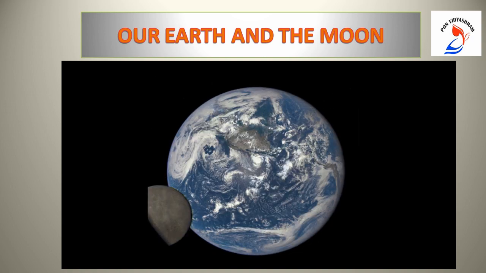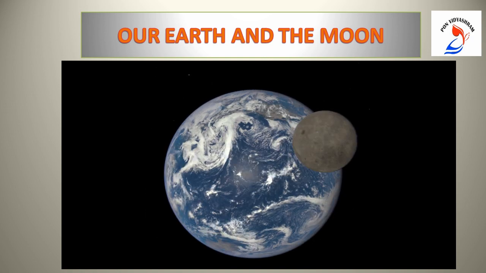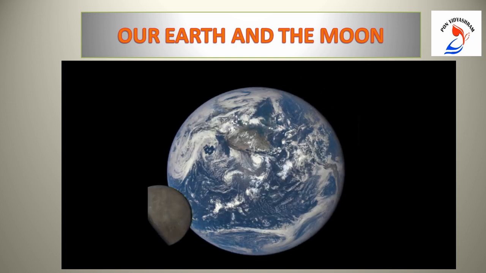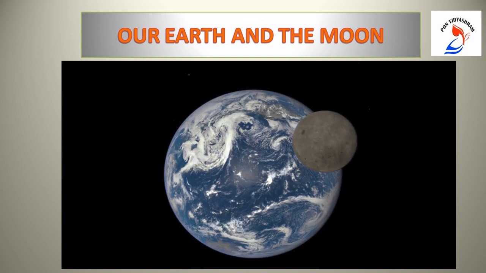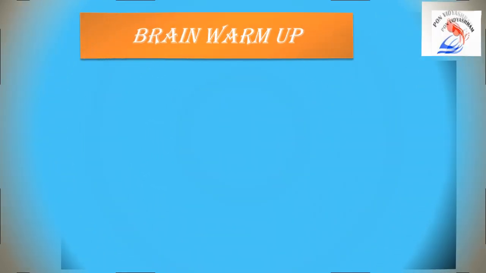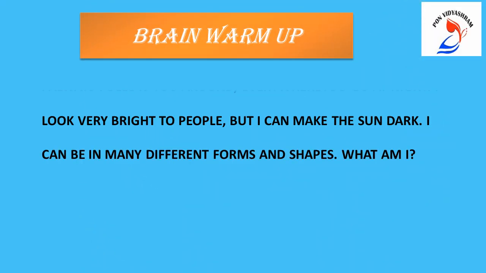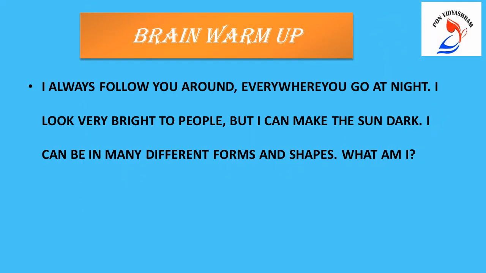Our earth and the moon. Before we start, I'll ask you a riddle. So children, the riddle goes as, I always follow you around everywhere you go at night. I look very bright to people, but I can make the sun dark. I can be in many different forms and shapes. What am I? Can you guess what would be the answer?